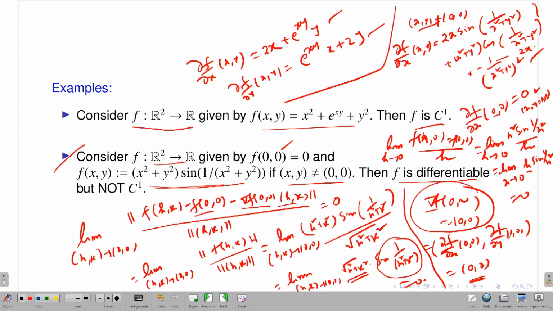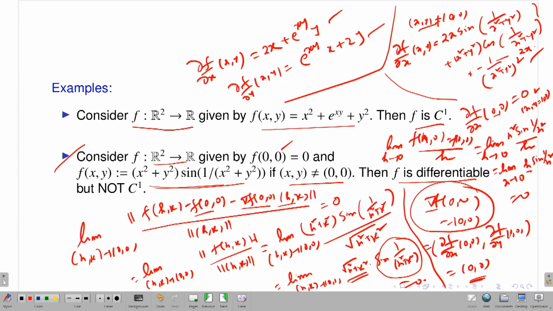However, my function is not in C1, that means one of the partial derivatives of f is not continuous at the point (0,0), because you have the expression of your partial derivative and the breaking point is (0,0), because if the point is not (0,0), then it is continuous.